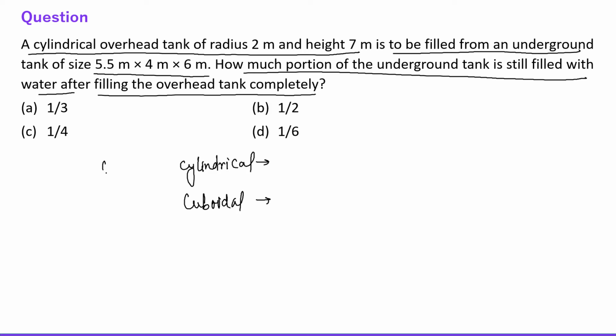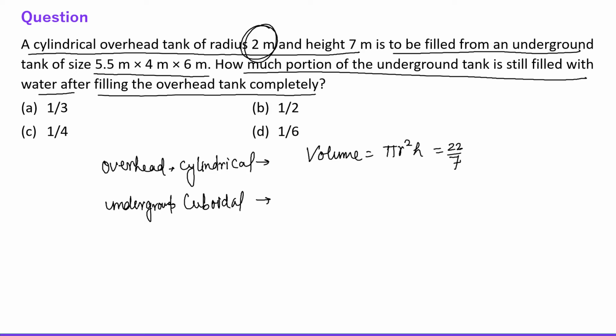This is the overhead tank, kept somewhere on the terrace, and this is underground. So this is a storage tank kind of thing. If you need to find the volume of the cylinder, the volume of a cylinder is pi r square h. Pi is 22/7, radius is 2 meter and height is 7. So 2 into 2, pi r square into h. 7 cancels, so this becomes 88 meter cube. 22 into 4 is 88.